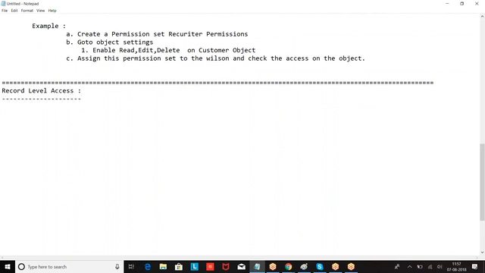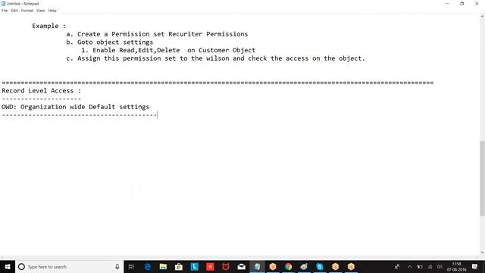Record level access. First, organization wide defaults. Organization by default, what was this? For everybody in the company, what is the minimum permission we want to give on the record?